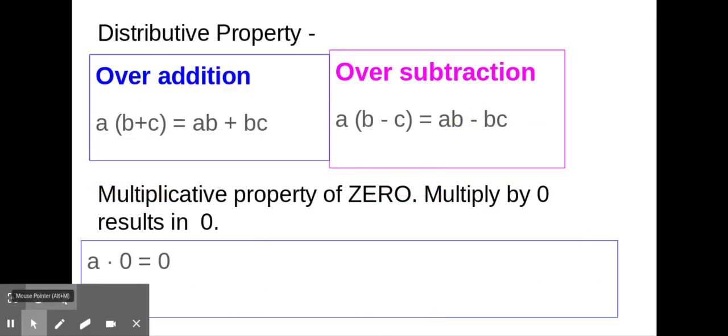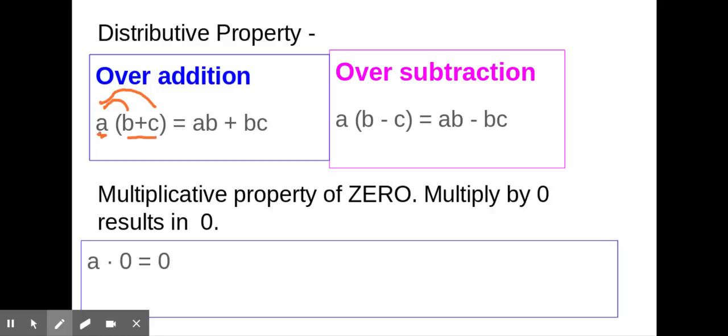The distributive property over addition means that you're going to make a copy of this number that you're multiplying to some type of polynomial expression, and you're going to multiply this number to each term in the expression. So you're going to multiply A to the B, and you're going to multiply, this should say A to the C. And you're going to do the same thing over subtraction. The distributive property holds over addition and subtraction. A times B, and then minus, again, sorry, this should say A times C.